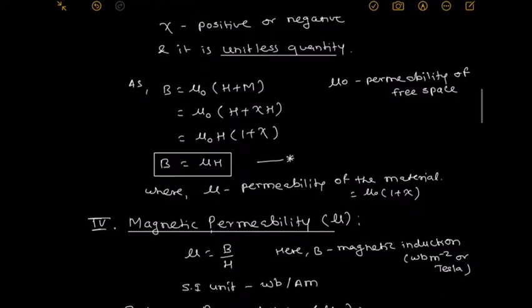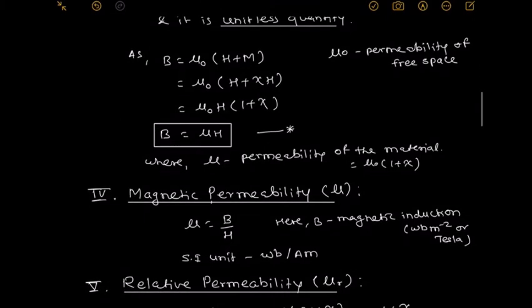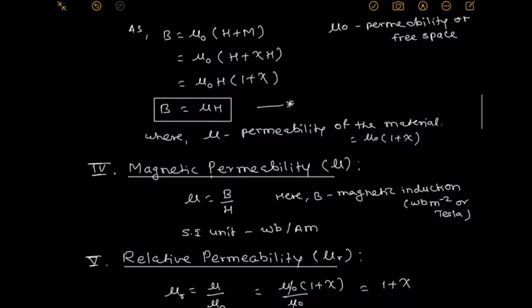Hence, one relation we get from that. Then what is magnetic permeability? From that relation we note here, it is the ratio of B by H. B is magnetic induction. That magnetic induction is measured in Weber per meter square or Tesla. Therefore, the unit for the magnetic permeability is Weber per ampere meter.